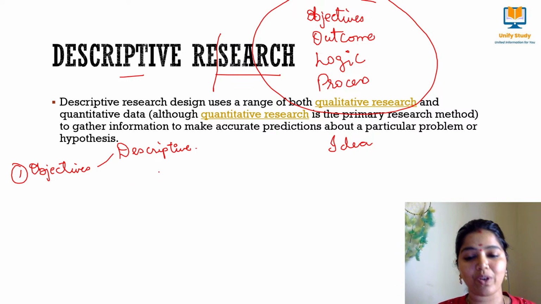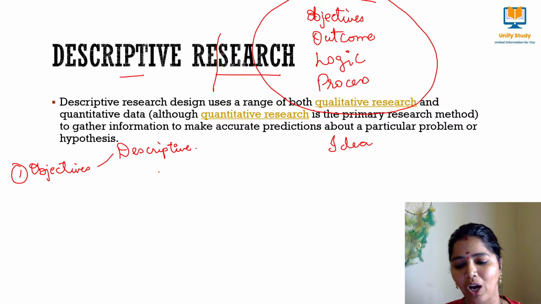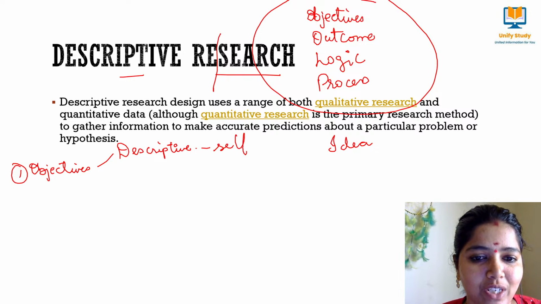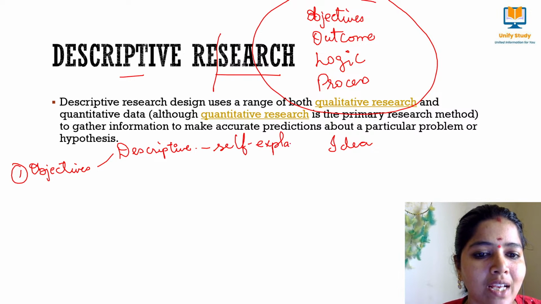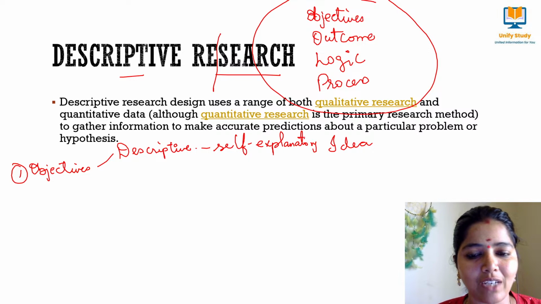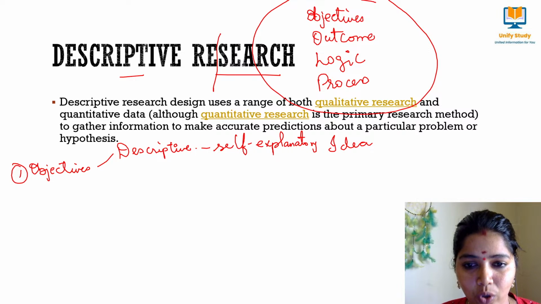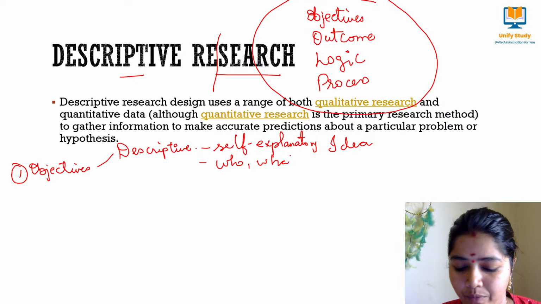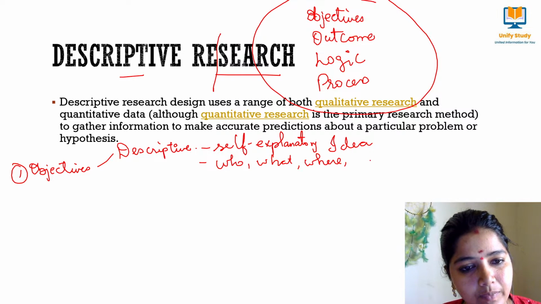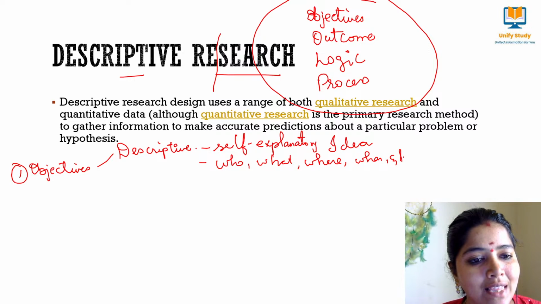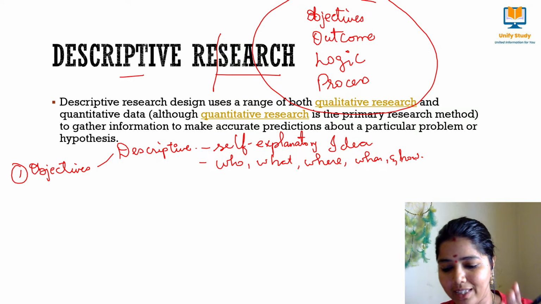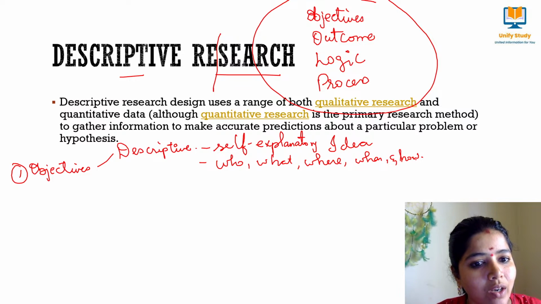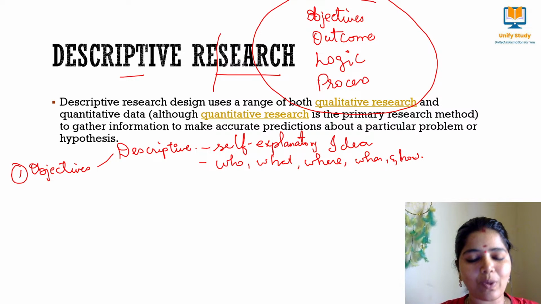And that research we call what? Descriptive research. Descriptive is, as you said, explanatory. It's nothing but self-explanation that will be given, and that we call a descriptive-based question. So see here, this will be talking about who, what, where, when, and how. These questions will be answered in this kind of descriptive question. When there's a descriptive question, you will be asking who, what, where, when, how. These questions will be addressed.